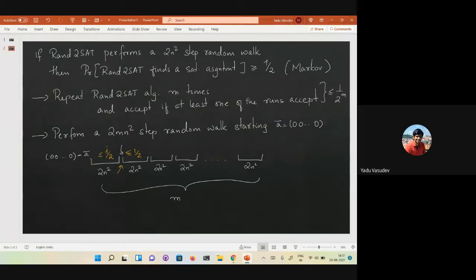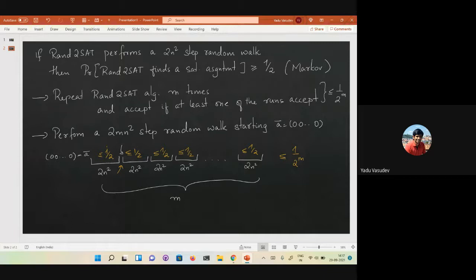The behavior from a particular vertex of the random walk is completely oblivious to how you reached that location. So all of these have probability at most half of not reaching a satisfying assignment, and therefore this again gives you an error of at most half.